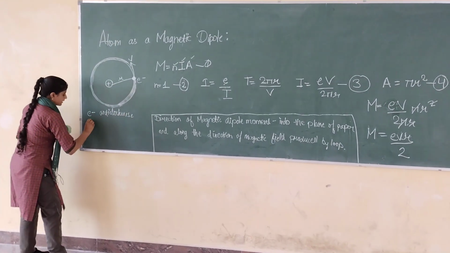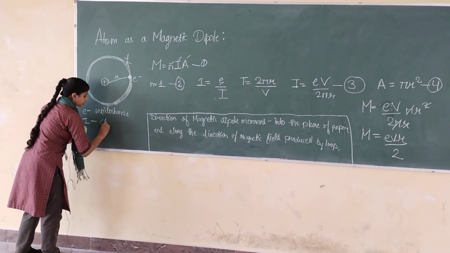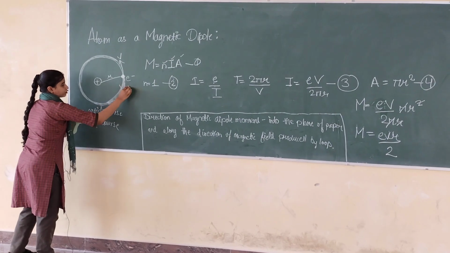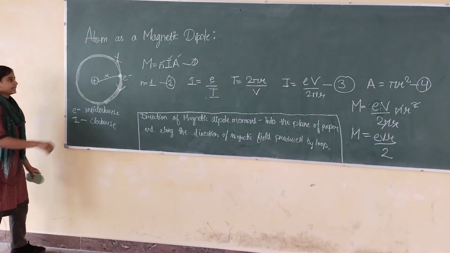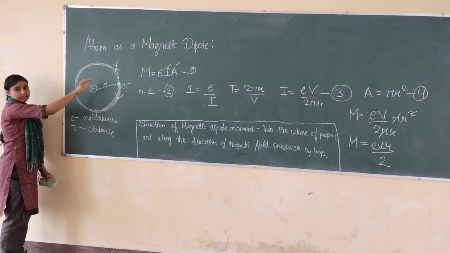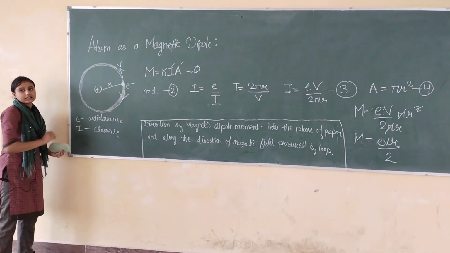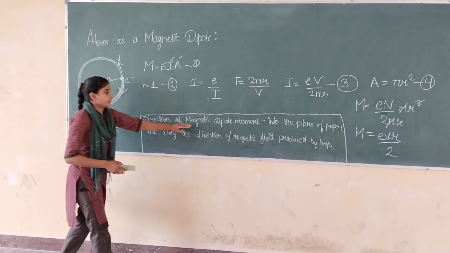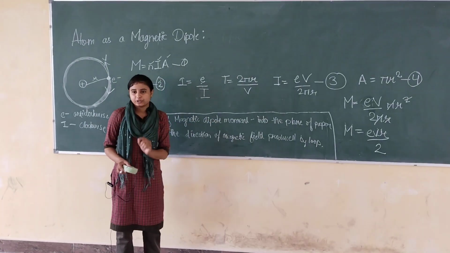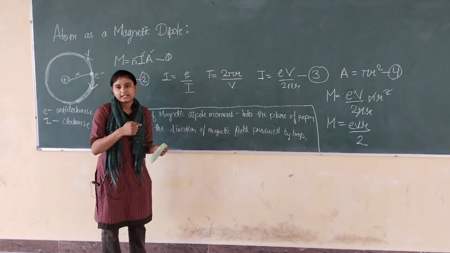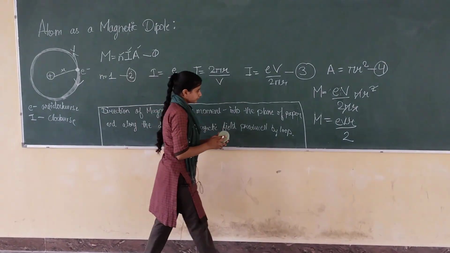So obviously the current will flow in clockwise direction. And if current flows in clockwise direction, then using the right hand thumb rule, see my fingers are curling in clockwise direction, so the magnetic field comes inside. So the direction of magnetic dipole moment is into the plane of paper, perpendicular to the plane of paper, in the inward direction.